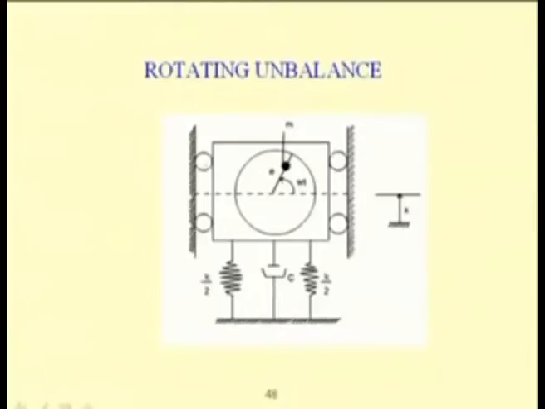But as it is restrained in the horizontal direction, it can move only in the vertical direction. So, the vertical force m e omega square sin omega t is the unbalanced force, the resulting force acting on the system in the vertical direction.